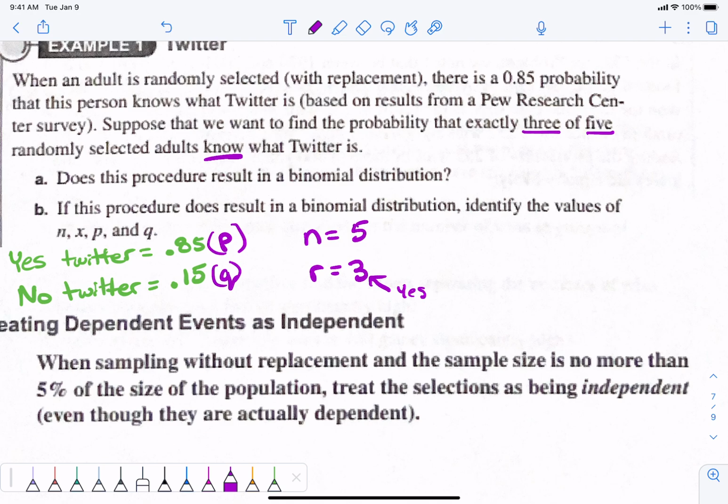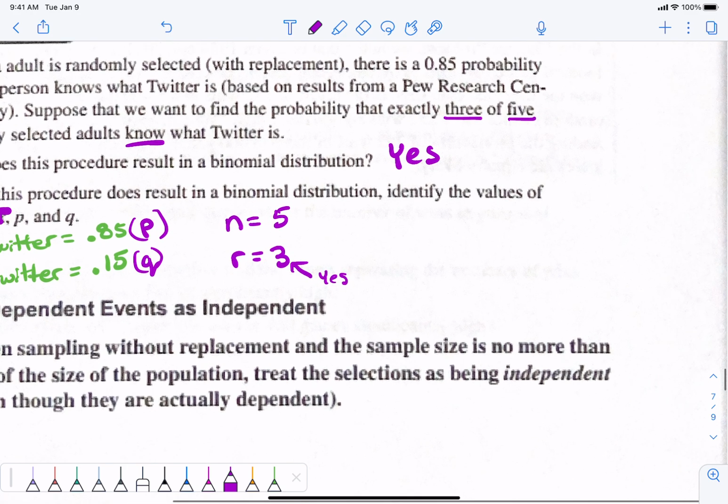So A, does this procedure result in a binomial distribution? Is this binomial? Yes, because we have two options. You either know Twitter or you don't know Twitter. Those are my two options. So this is a yes. And then B says if this procedure does result in a binomial, identify the values of n, x, which we called r, p, and q. We did that.